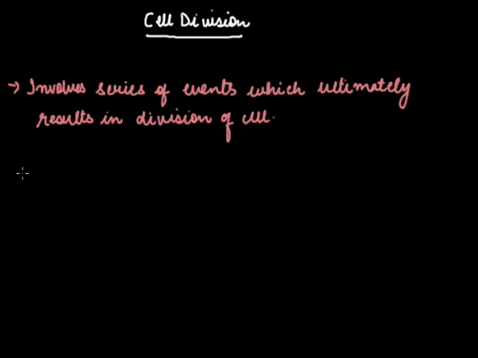This is called as cell cycle. The division of cell occurs in a cyclic manner, which is called as cell cycle. So, what is cell cycle? It is an orderly sequence of events.